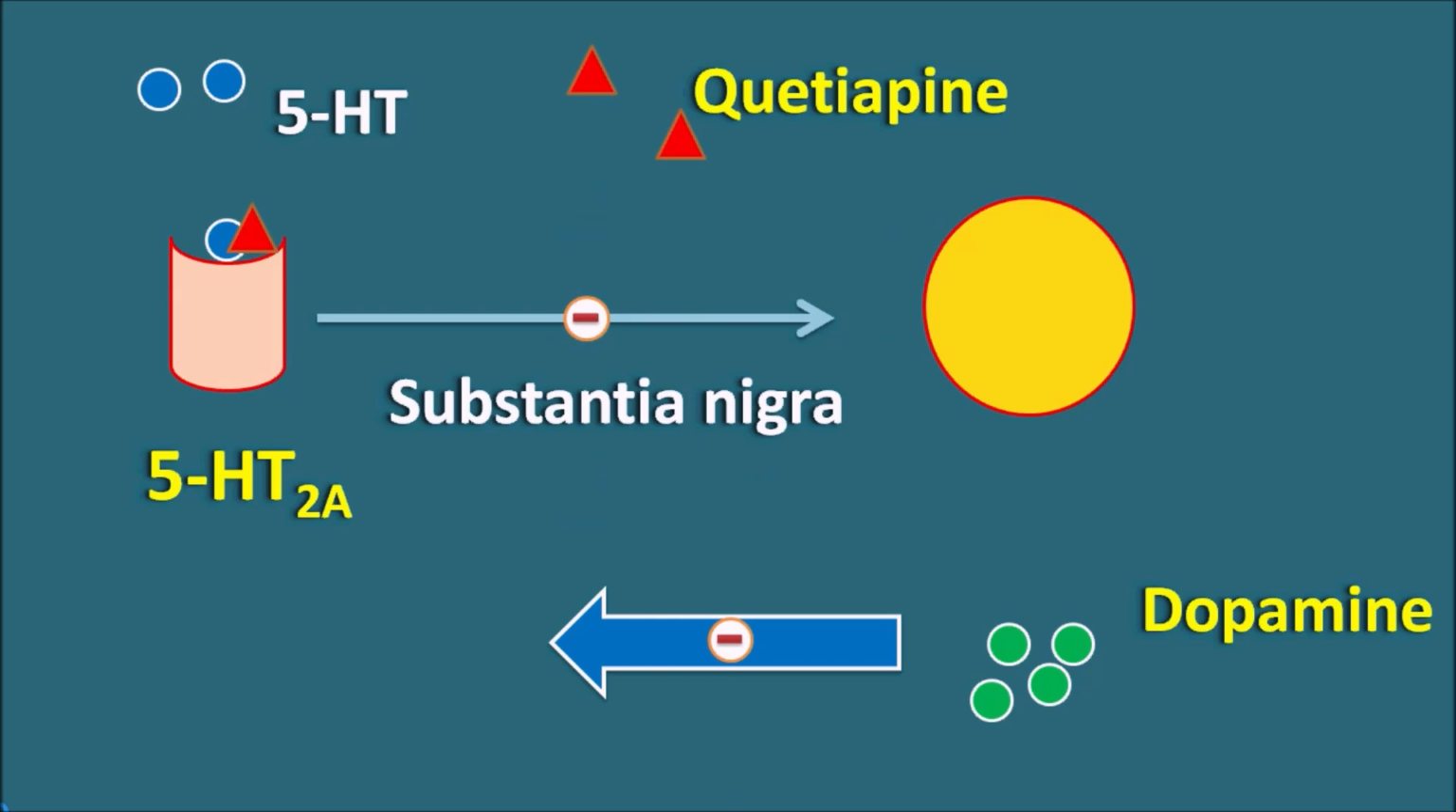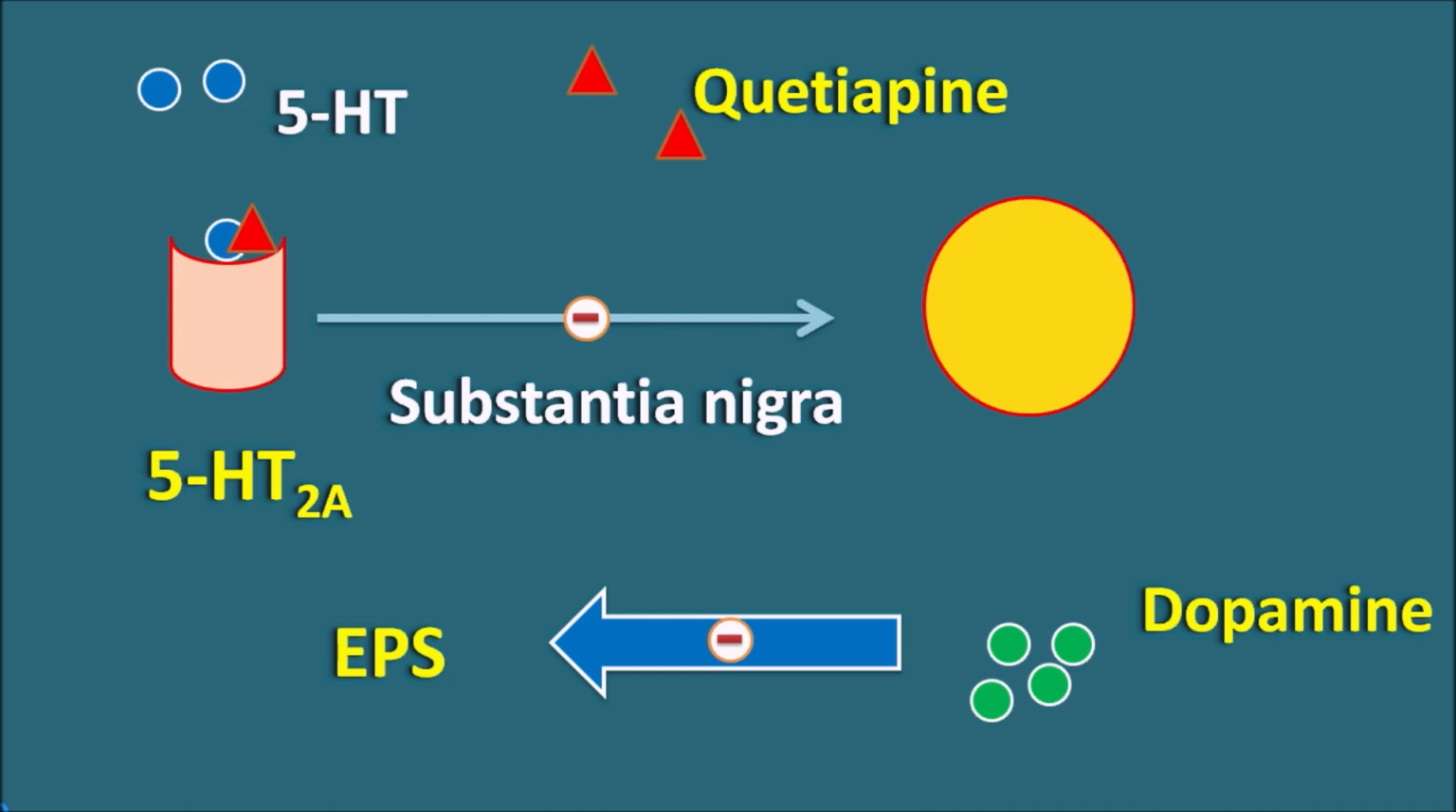So elevated levels of dopamine within this substantia nigra can decrease the extrapyramidal side effects. That's why quetiapine has fewer extrapyramidal side effects, and it is classified as an atypical antipsychotic. Then what about the negative symptoms?